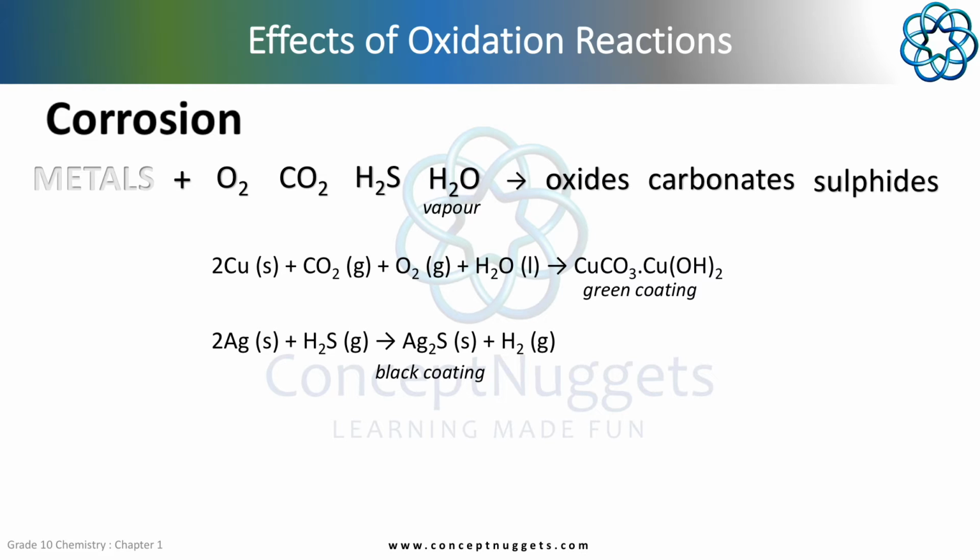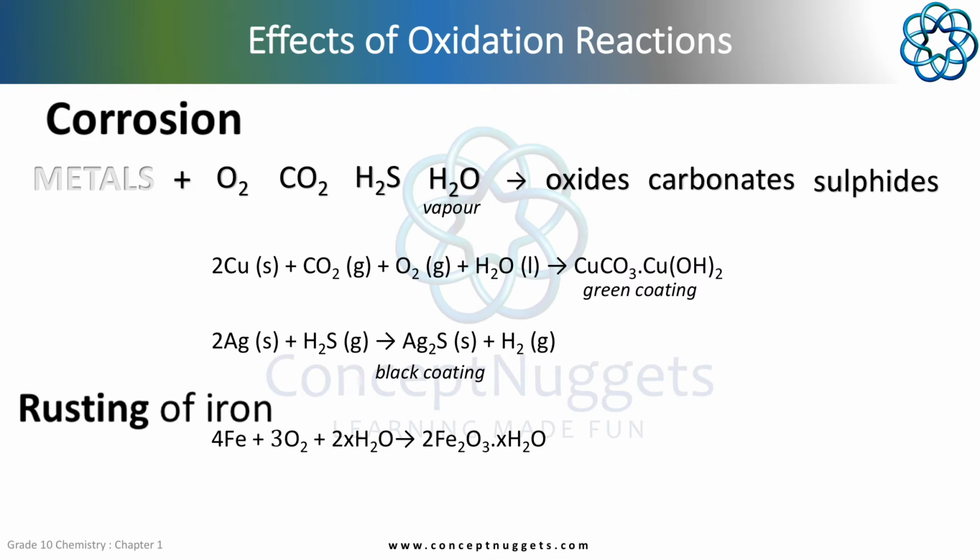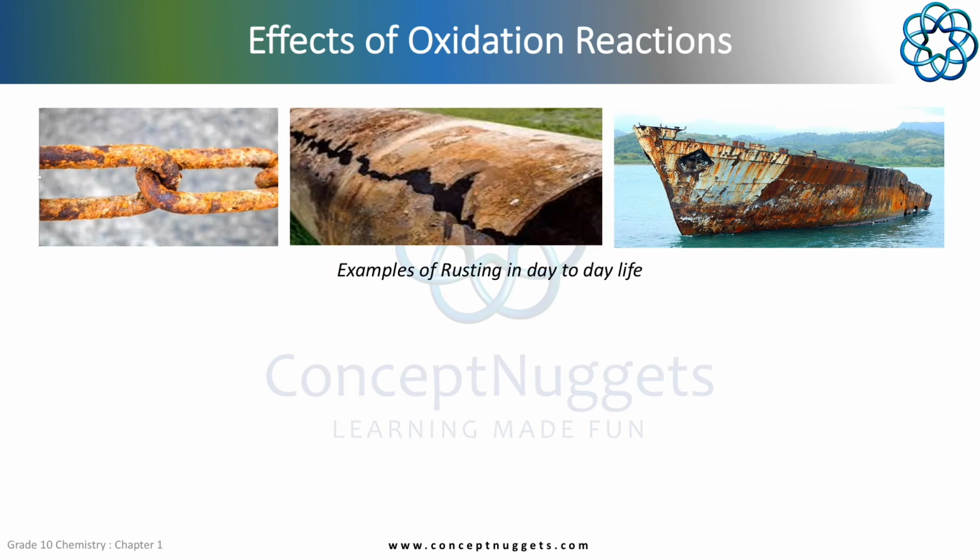One type of corrosion is rusting of iron. Here, iron reacts with oxygen and moisture in the air, to form rust. Rusting causes serious problems, owing to spoilage of metal parts of machinery, bridges, vehicles, etc. The rusted part of the iron peels off, exposing the fresh inner surface, which again gets rusted. Eventually the entire object gets eaten up, and spoilt.